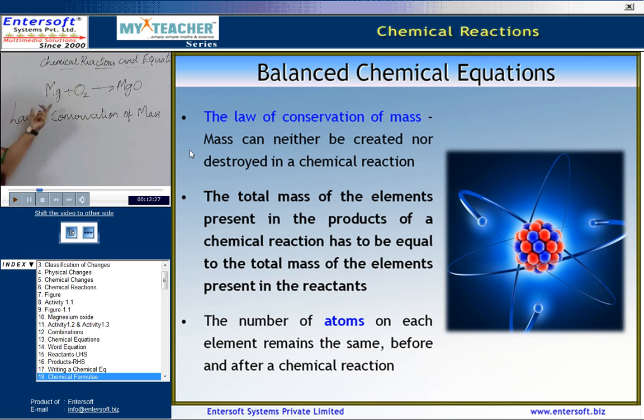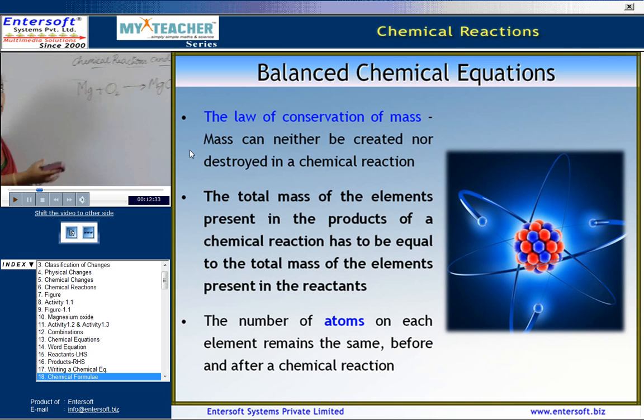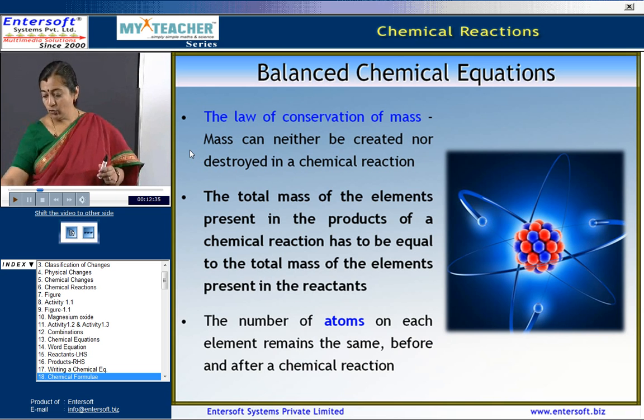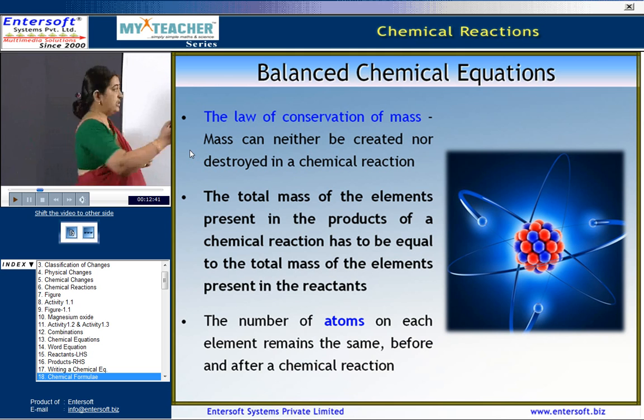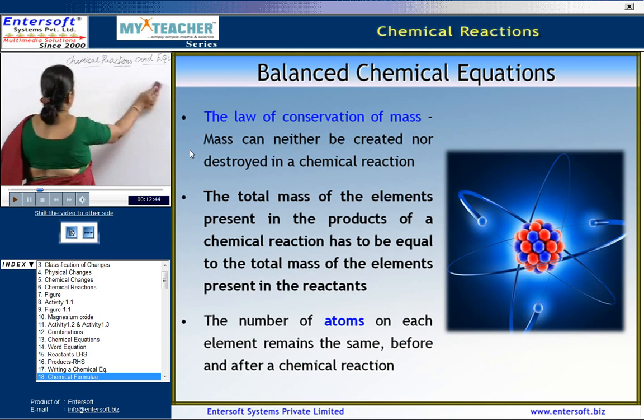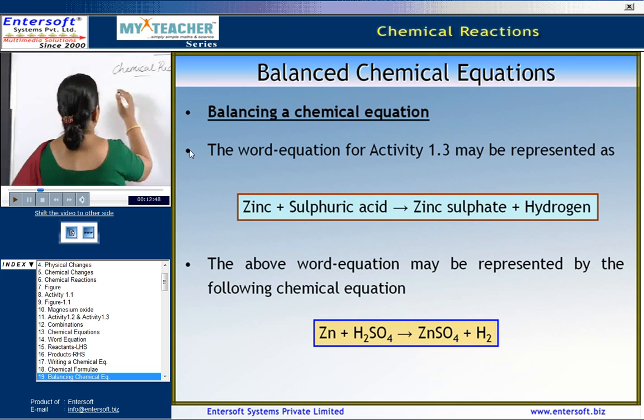Now, let us consider this equation. Is this chemical equation balanced? No. So, how do we balance this equation? Now, let us learn to balance a chemical equation step by step. Balancing a chemical equation.